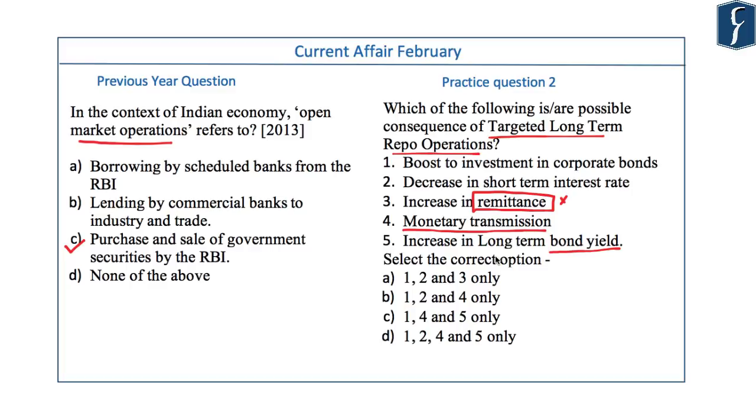Targeted long-term repo operation is as such not directly linked with bond yield, but if at all it is linked, then the bond yield will actually decrease. It will stabilize the bond market. So increase in bond yield is an absolutely wrong statement. So the answer would be option B.